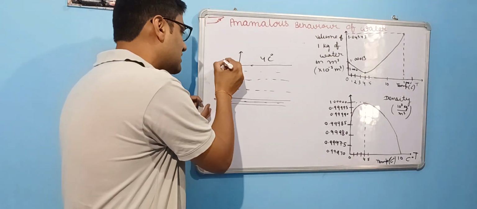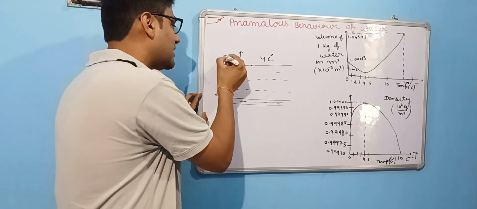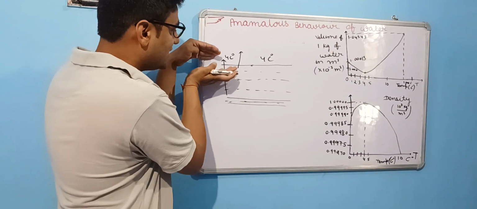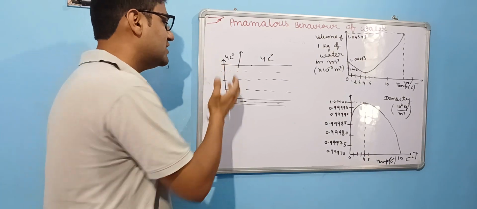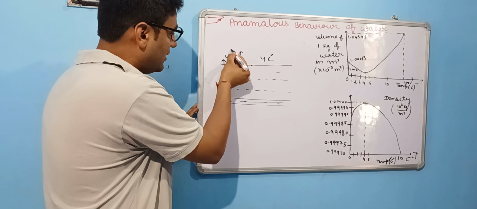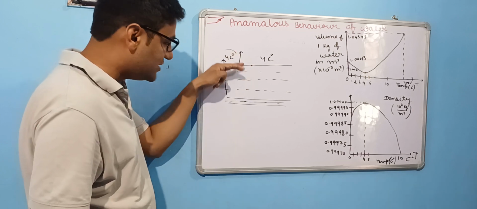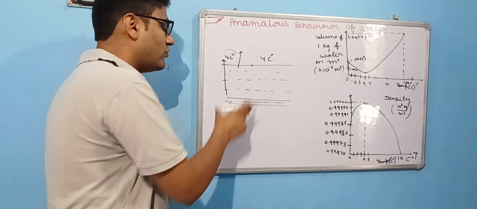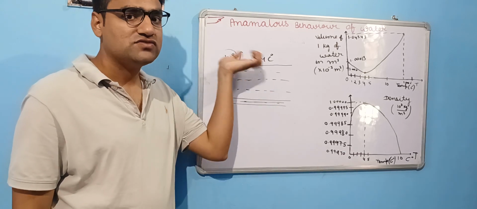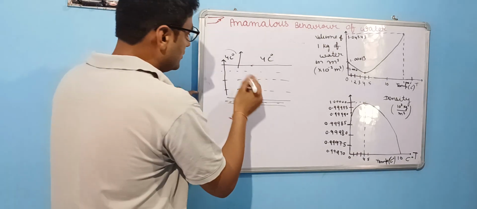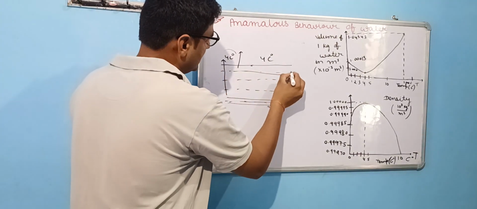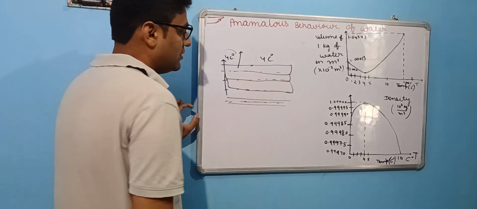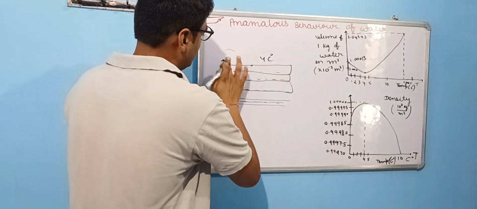This water will again lose its heat and reach 4 degrees Celsius, and then it will go downside again, and the less heavy water will come upside. Slowly this whole body of water will reach 4 degrees Celsius.